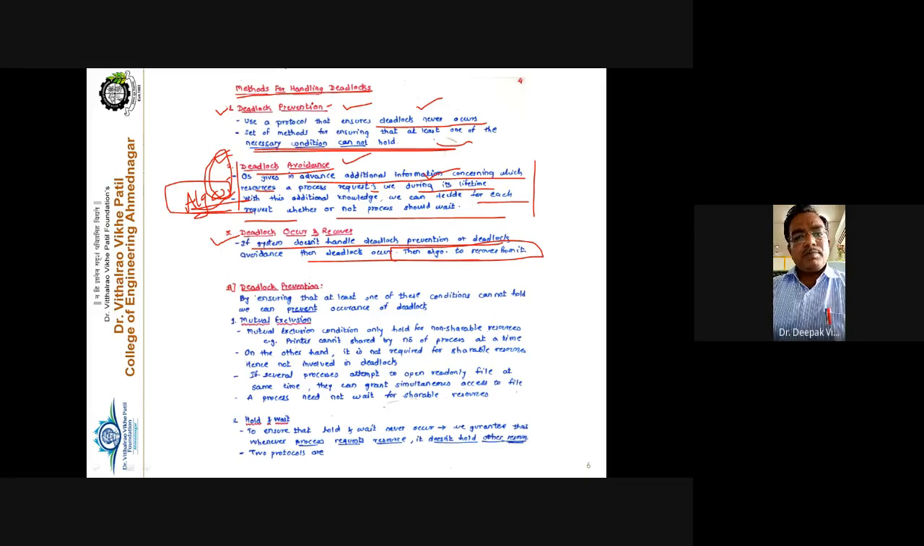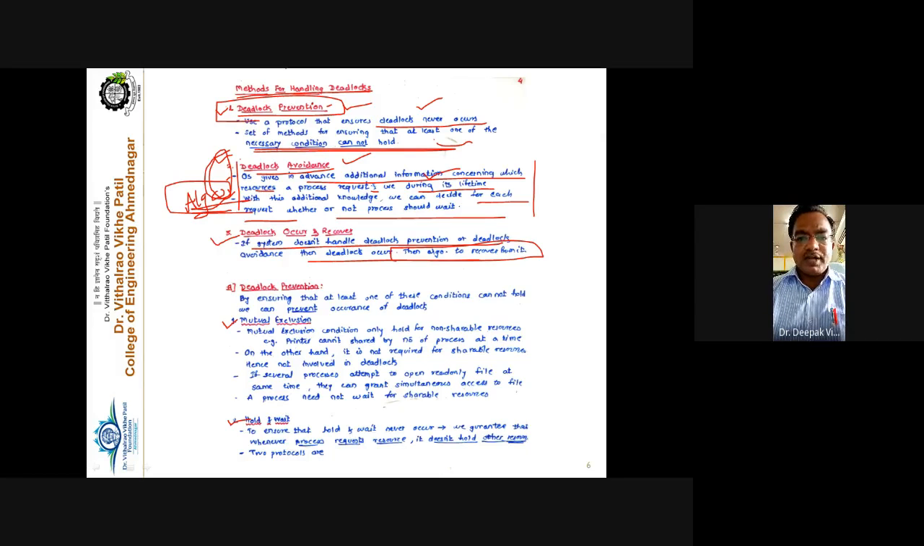Now we'll see deadlock prevention. One by one, first, second, and third, we have to see. So first, the topic is deadlock prevention. See here, mutual exclusion and hold and wait are written, and on the next page, again, two conditions are written.